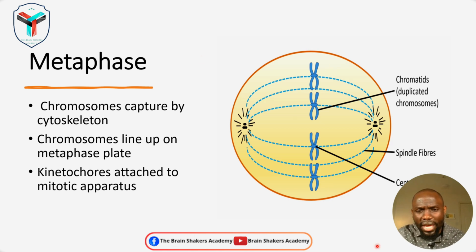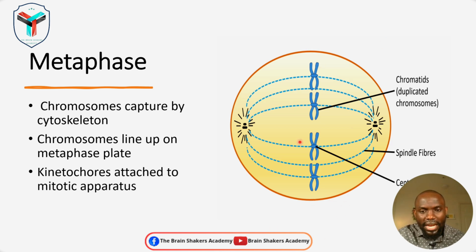Now, there's going to be a checkpoint here that checks and makes sure that all the chromosomes have been aligned onto the metaphase plate, so that when the cell begins to divide and there is that pulling effect during the anaphase, the sister chromatids are going to separate and will be in equal number for the two daughter cells that are going to form.